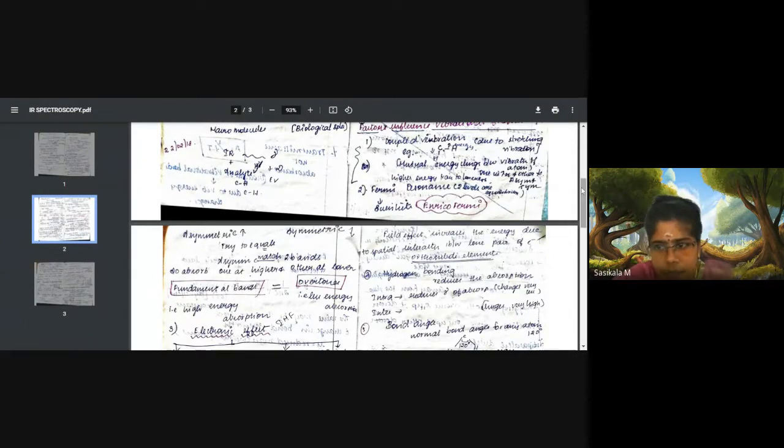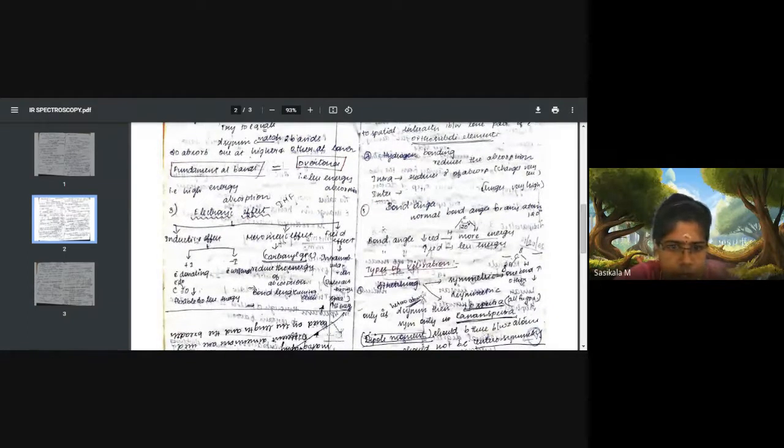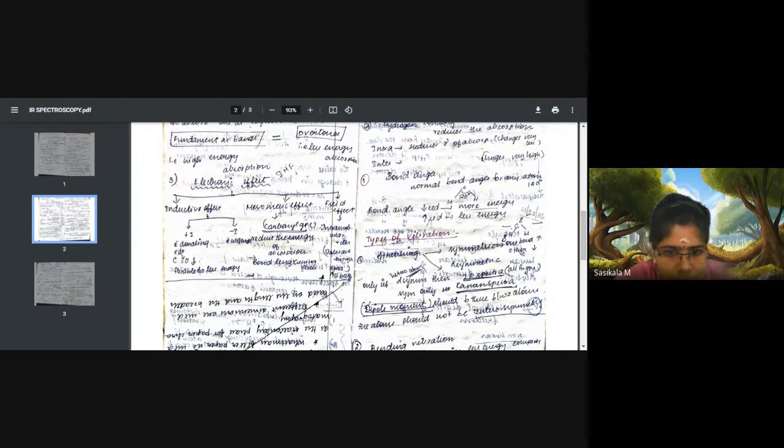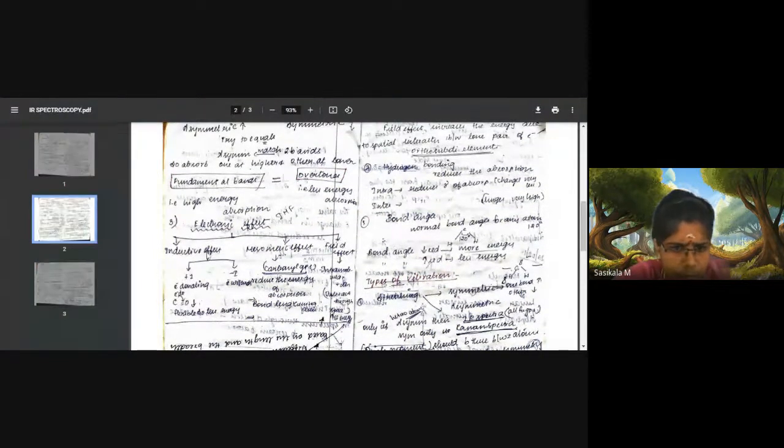And the third factor is electronic effect. Electronic effect mostly affects vibration frequency changes from the normal value. So this part is important among the factors. What does electronic effect mean? It depends on the groups attached to a particular group which cause vibrational changes. The effects considered as electronic effects are inductive effect, mesomeric effect and field effect. It has three types of effects: inductive, mesomeric and field effect.